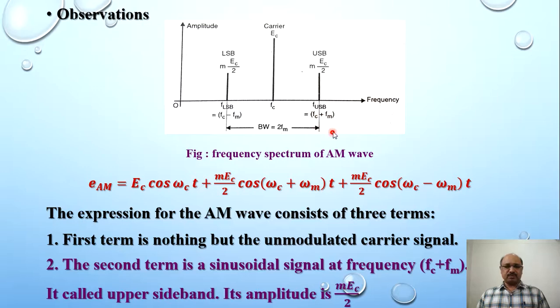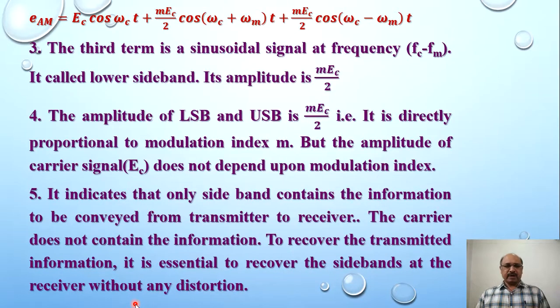Now the second term is a sinusoidal signal at frequency FC plus FM. So this sideband is related to the upper sideband, and its amplitude is MEC divided by 2, and this is the frequency, FC plus FM. Now the third term is a sinusoidal signal at frequency FC minus FM and it is called the lower sideband, and its amplitude is the same, MEC divided by 2.